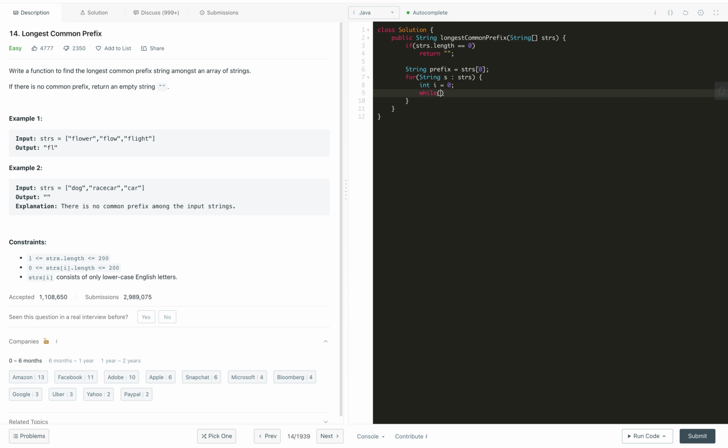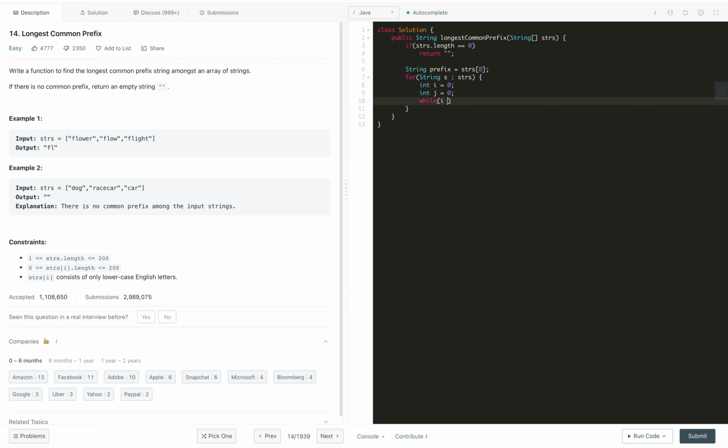Now we iterate character by character in both strings, the prefix as well as the current string s. And how long do we need to run this? Let's better define another pointer j. The i is for the prefix and j is for s.